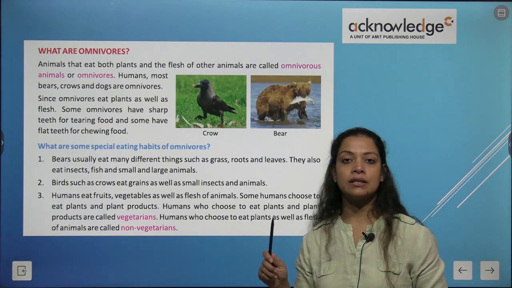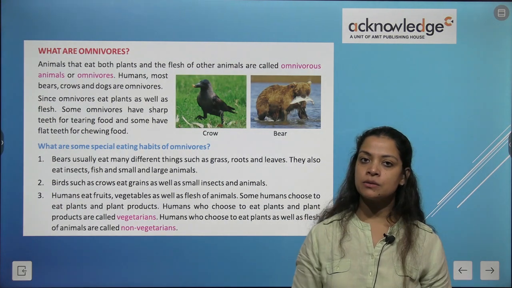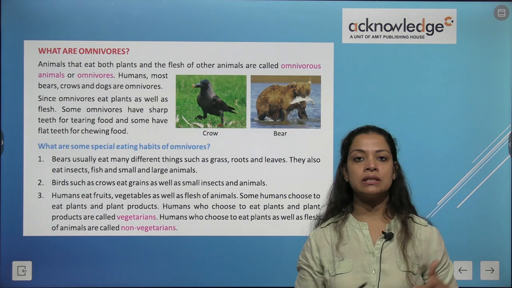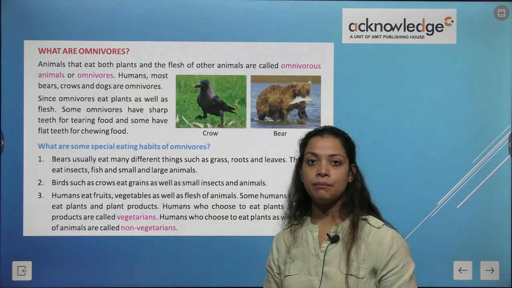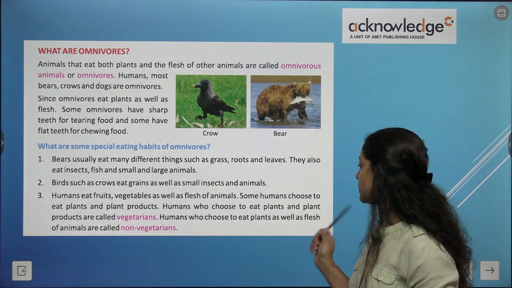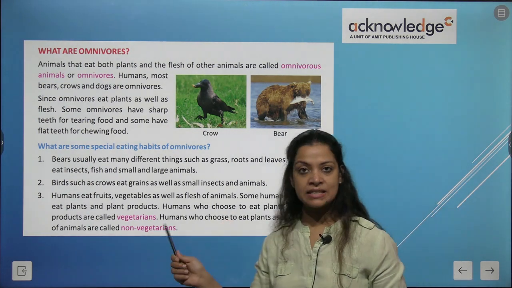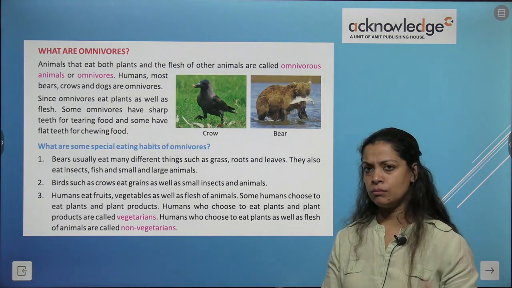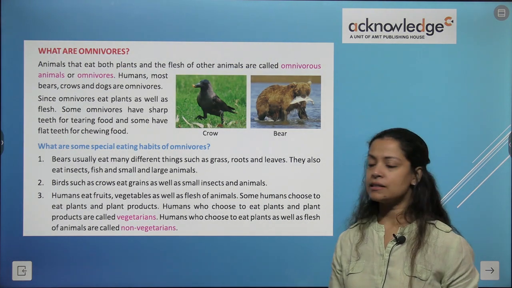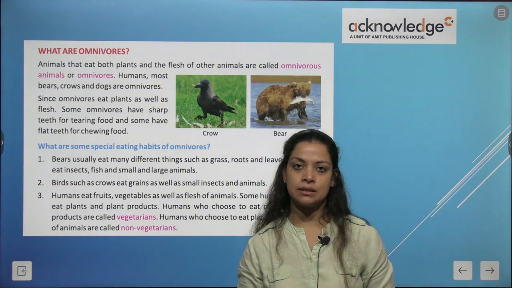So humans are of both kinds. We eat fruits and vegetables also, and a lot of humans are non-vegetarian also. Some humans choose to eat plants and plant products. Humans who choose to eat plants and plant products are called vegetarians, and those who can eat like fish or non-veg items, they are called non-vegetarians. Correct?